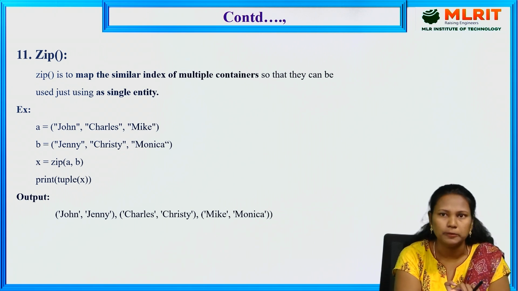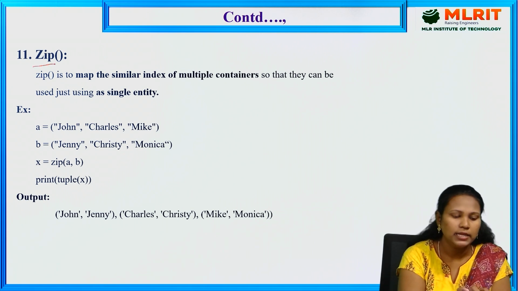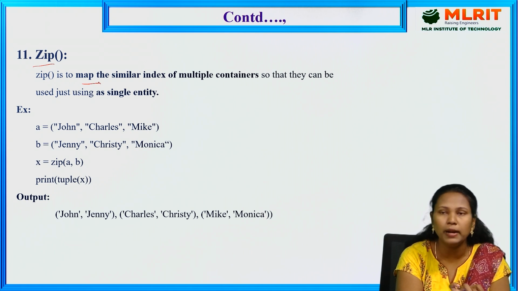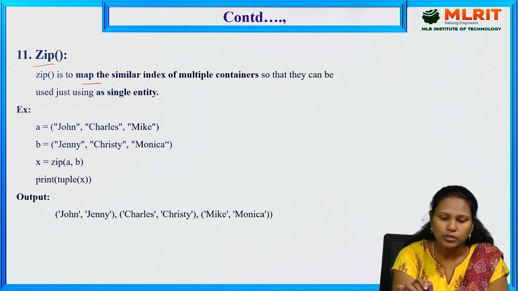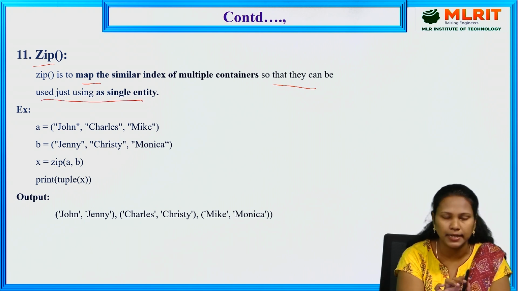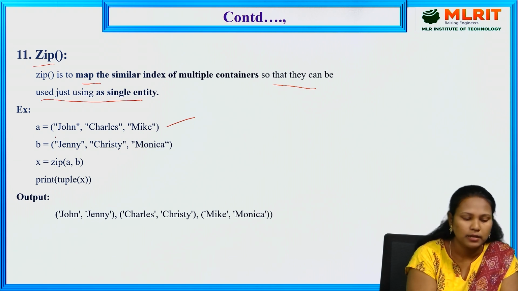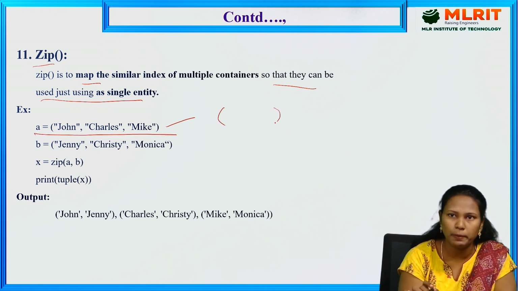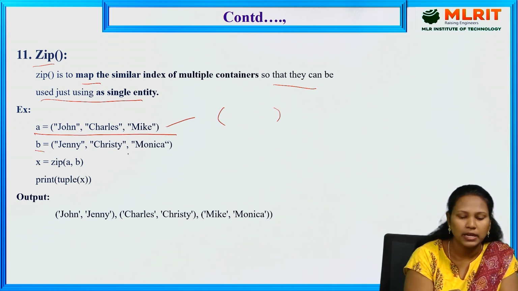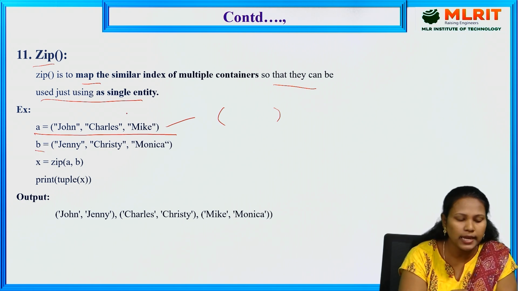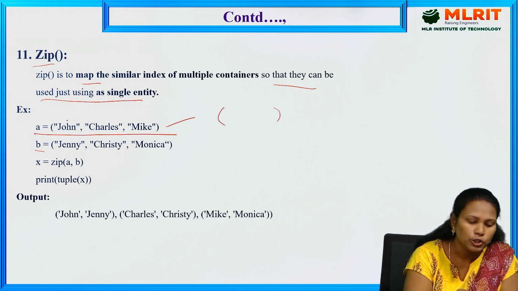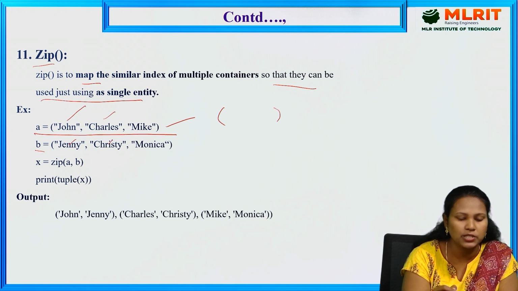Next one, zip. It is a built-in function. Zip is used to map the similar indexes of multiple containers. Here zip is used to map two different lists or two different tuples, so that they can be used as a single entity. Here I took one example. A is equal to John, Charles, Micah. It is a tuple type because it is in normal brackets. And B is equal to Jenny, Christy, Monica. If you want to map the A and B values, it maps each A value with each B value: John with Jenny, Charles with Christy, Mike with Monica.